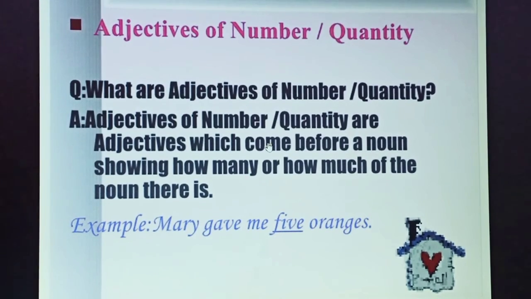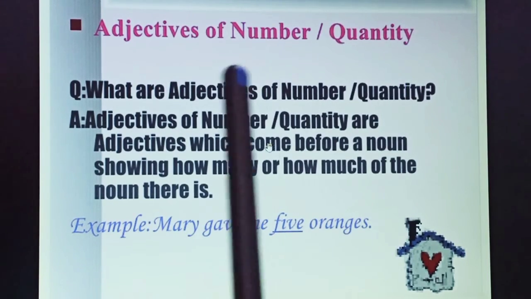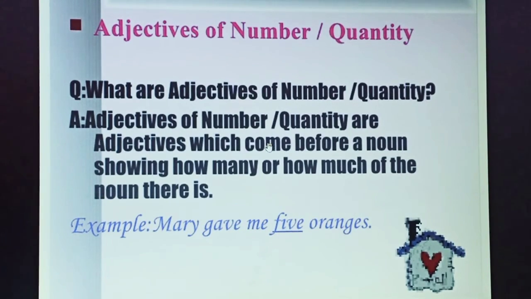Next is adjective of quantity and adjective of number. So what is it? Adjectives of number and quantity are adjectives which come before a noun showing how many or how much of the noun there is. The only difference between them is that quantity tells us the quantity of the noun it qualifies, and number tells us the number of the noun it qualifies.